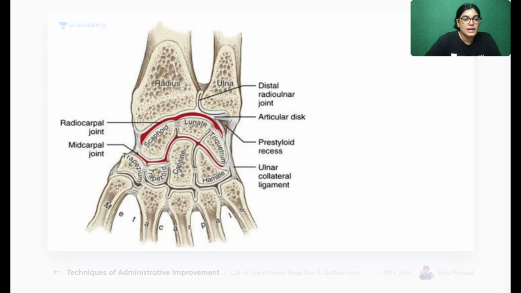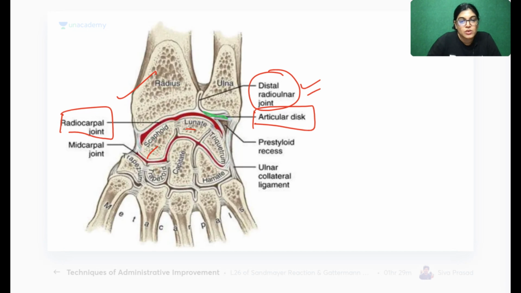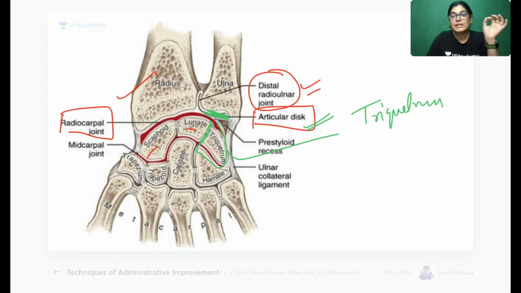Now here is another diagram where you can see the radiocarpal joint, which is formed between the radius and the scaphoid and the lunate. And here you can see the distal radioulnar joint and this is the articular disc. This is the articular disc of the distal radioulnar joint, which is separating which bone, dear? Triquetrum. Can you hear? The triquetrum bone is separated from the ulna by the articular disc of the distal radioulnar joint.